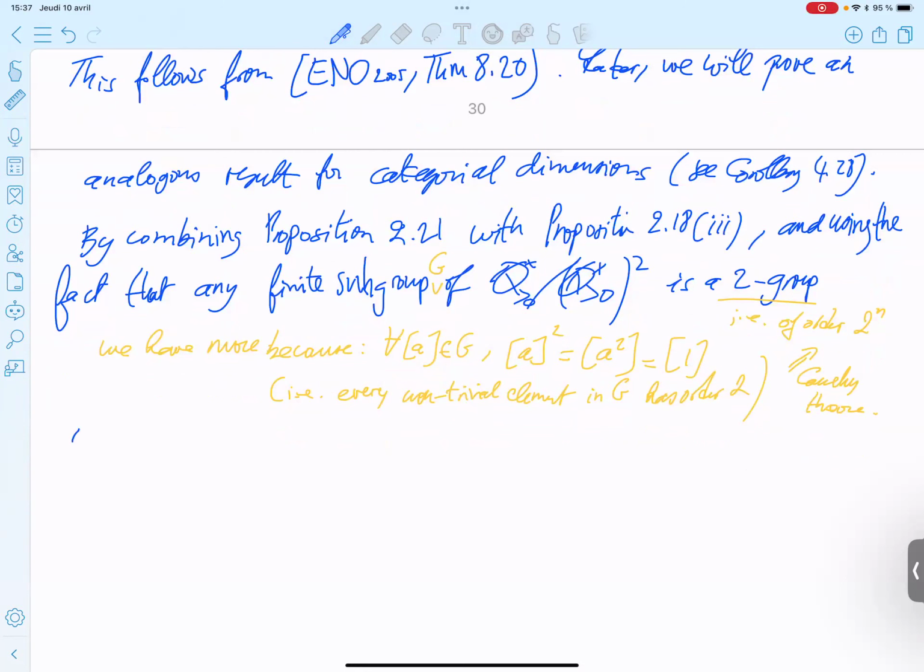So because of that, we obtain the following result, which was already mentioned in Gelaki-Nikšić 2008.